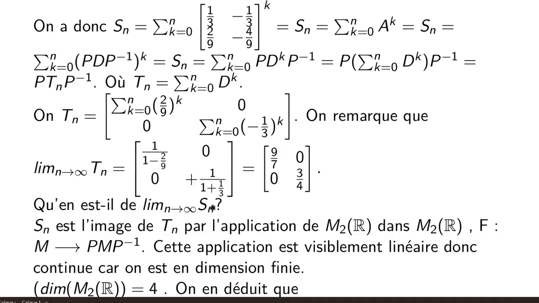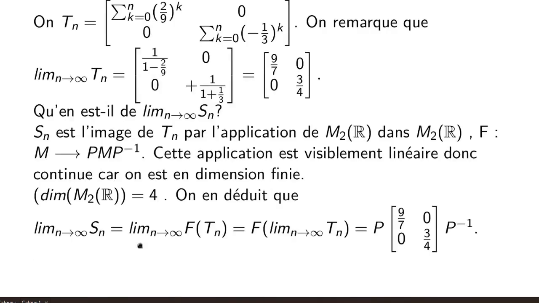So what about the limit of our initial partial sum Sn? From the relationship between A and D, we see that Sn appears as the image of Tn by the application on the normed vector space of 2x2 square matrices with real coefficients into itself, which associates to each matrix M the product P times M times P⁻¹.